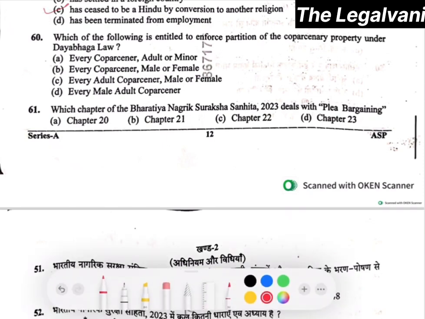Which of the following is entitled to enforce partition of coparcenary property under Dayabhaga law? The right answer will be option number A, that is every coparcener, adult or minor. Question number 61. Which chapter of BNSS 2023 deals with plea bargaining? The right answer will be chapter number 23, that is option number D will be the correct answer.